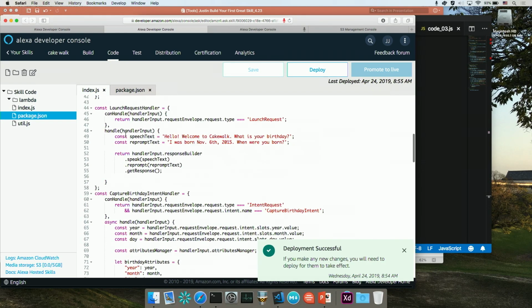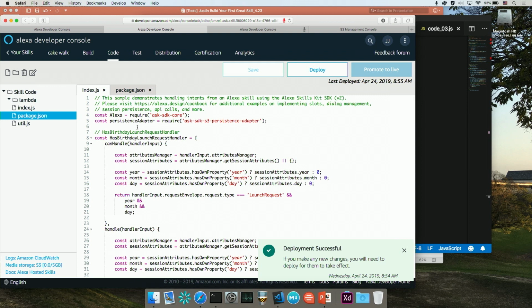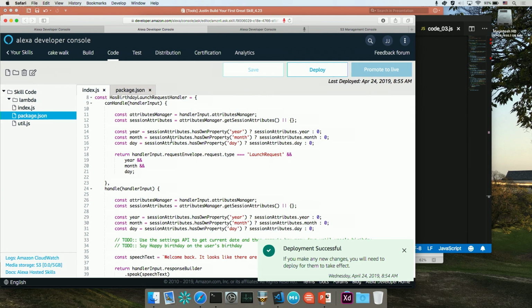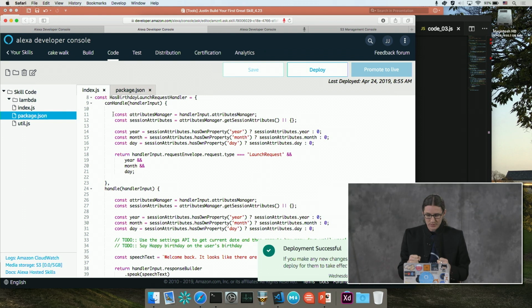So in our has birthday launch request handler, we're using the attributes manager to get the session attributes. And notice we don't have to call await here because we're accessing the information in the JSON. We're not actually going to S3 and making a request that could take some time. Then we're checking to see if the type is a launch request and if we have a year, month, and day.